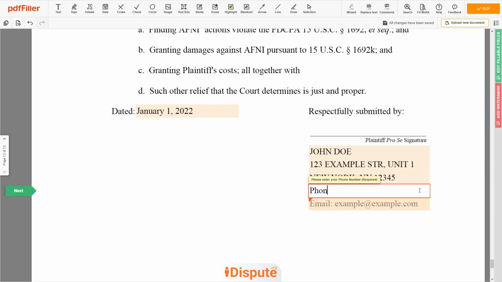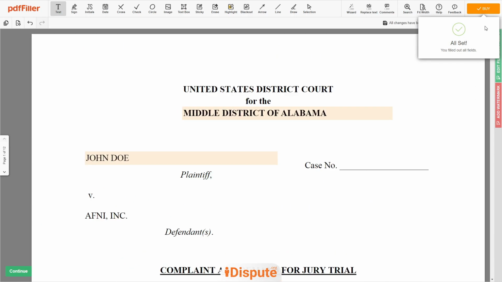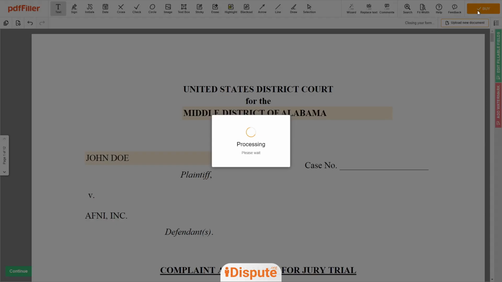Now, enter your phone number, 123-456-7890, and an email address you own, example@example.com. Good job, your document is ready. Check your personal information one more time, and click the Buy button.